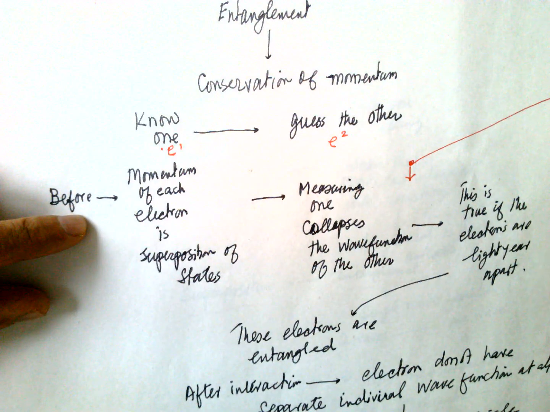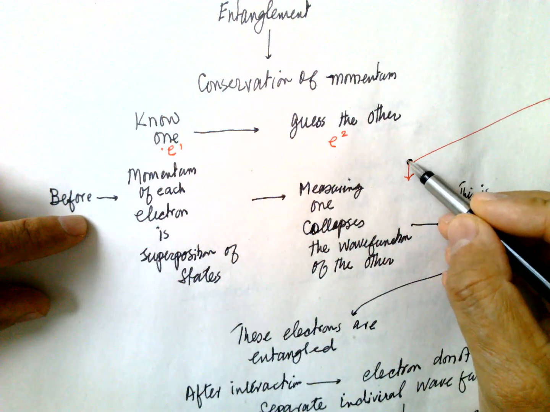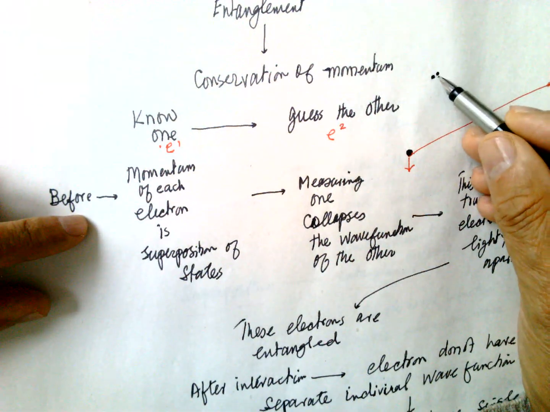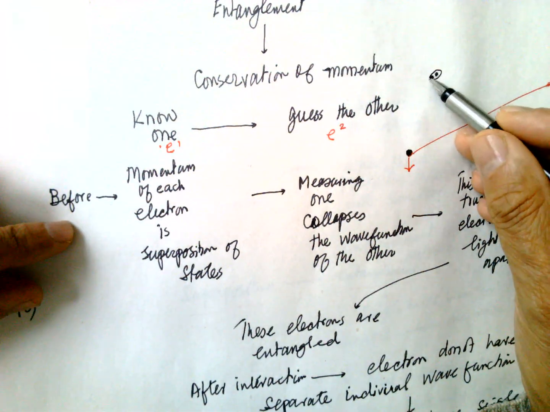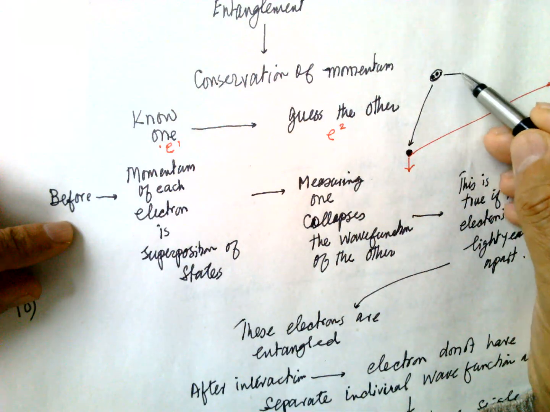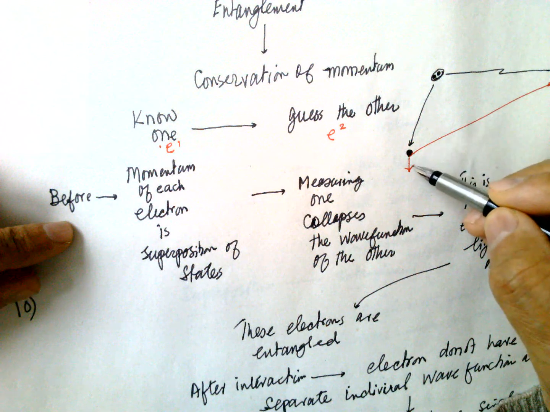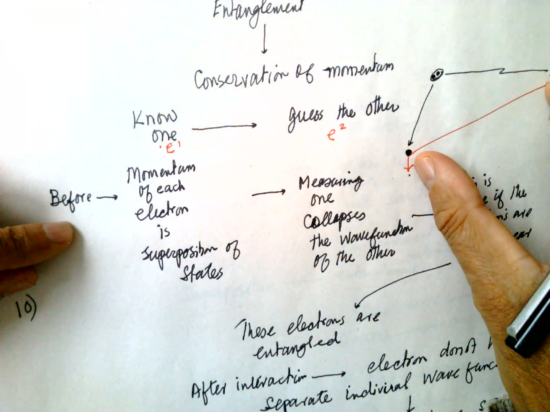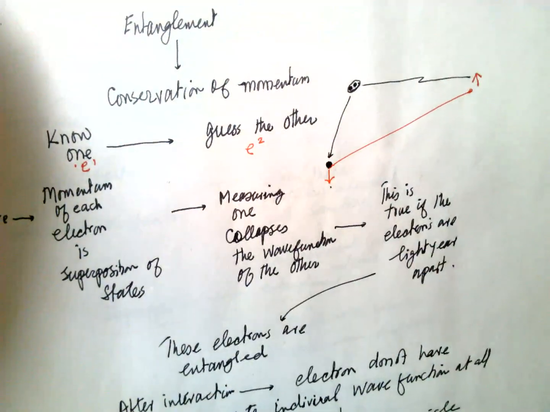If two electrons are coupled, entangled, and one is far away, when we measure one, the other will be in the opposite direction, no matter how much distance is between the two of them.